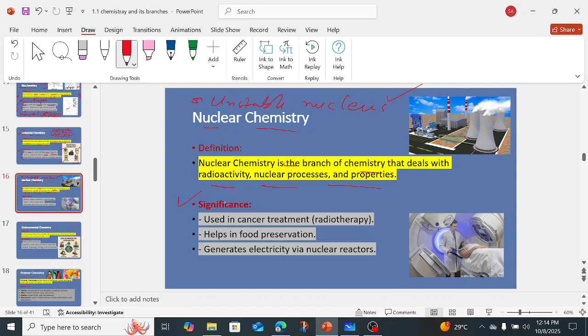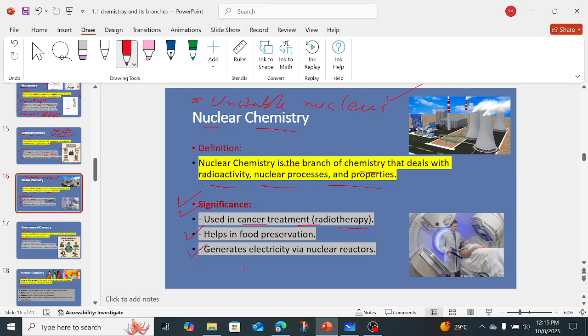Now, what are the significances? It is used in cancer treatment. Radiotherapy, right? It doesn't mean that radiation is only harmful, we know that, but we can also use radiation in a good way, in a useful way. So when we treat cancer, that is also radiation, but we have used it in a good way. Okay, it helps in food preservation. When we have to preserve the food, we also use radiations. It generates electricity via nuclear reactors, right?